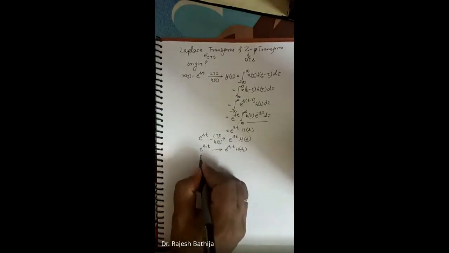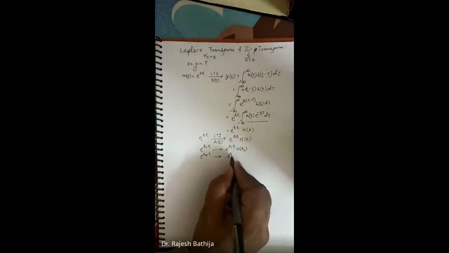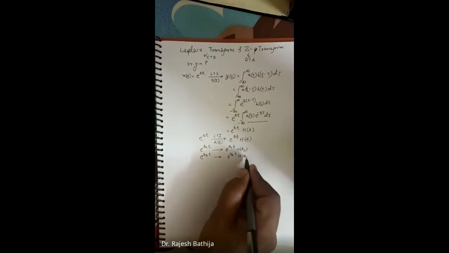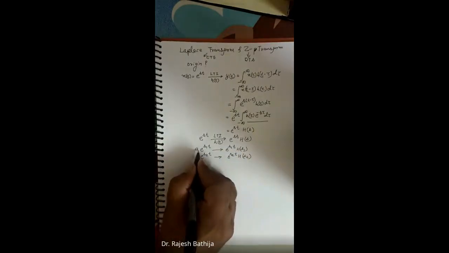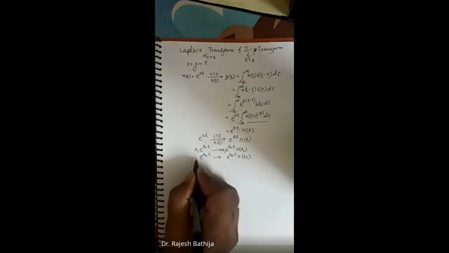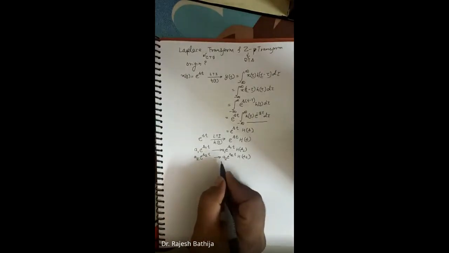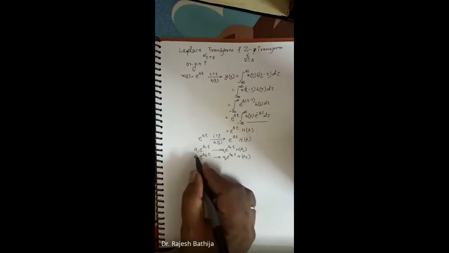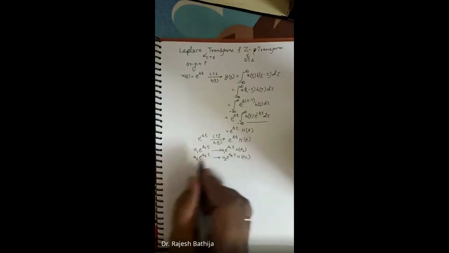Similarly, if I take e raised to power s2 t, it will be e raised to power s2 t times H of s2. And if I multiply the input by a factor, suppose a1, the output gets multiplied by a1. If I multiply by a2, the output gets multiplied by a2. Why? Because it is a linear system, and a linear function is a homogeneous function. So if I multiply by a constant, the output gets multiplied by the same constant, right?